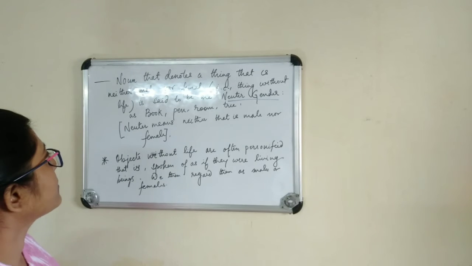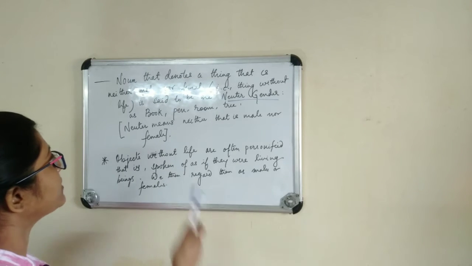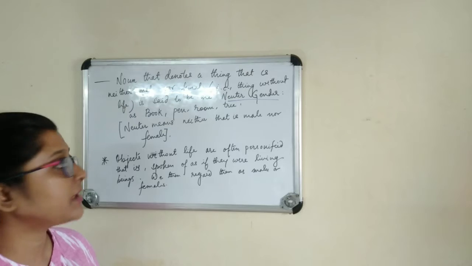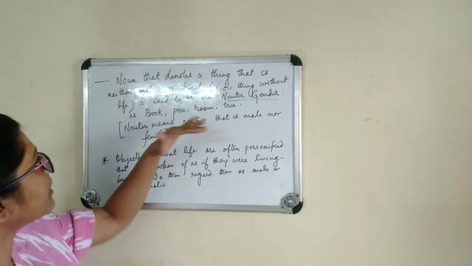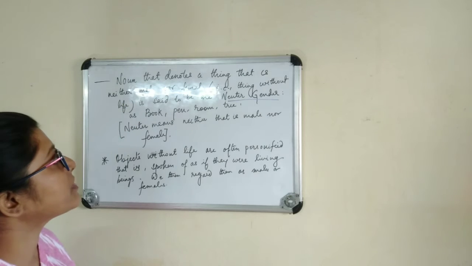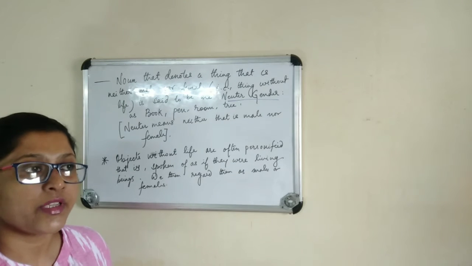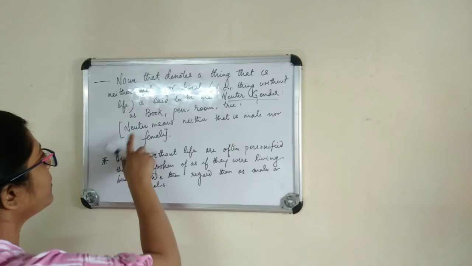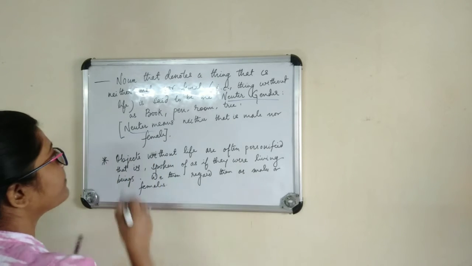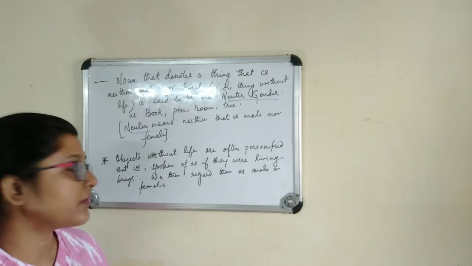The examples are a book, a pen, room, tree, etc. These are nouns which have no life, so they are neither male nor female. Here neuter means neither male nor female.